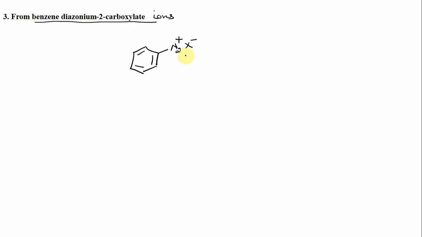So this is the diazonium group. And the carboxylate means you have a carboxylate group, and the carboxylate group is this one. So if you heat this molecule at high temperature, this carboxylate group is removed as carbon dioxide, while this diazonium group is removed as a nitrogen molecule.